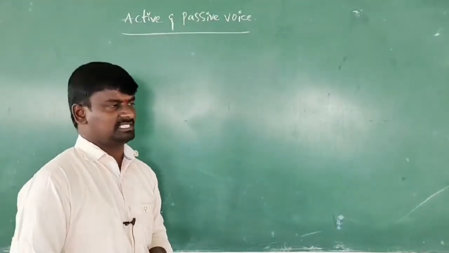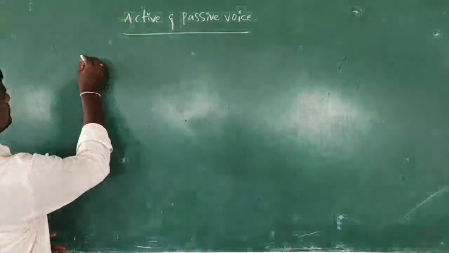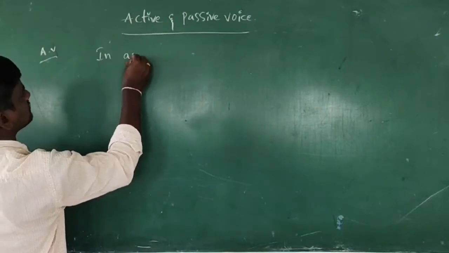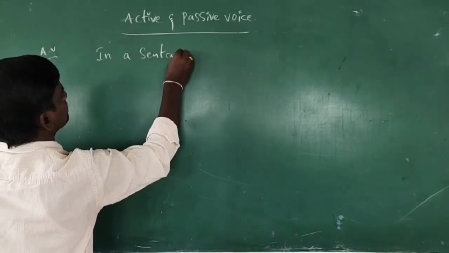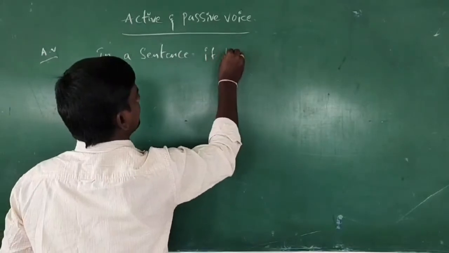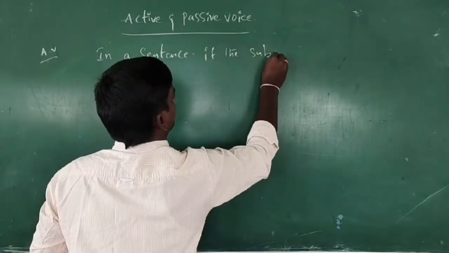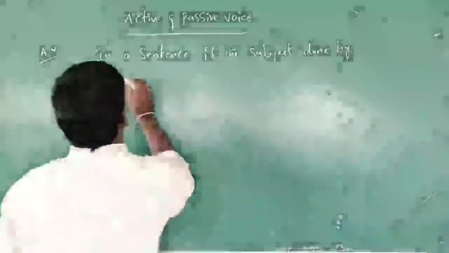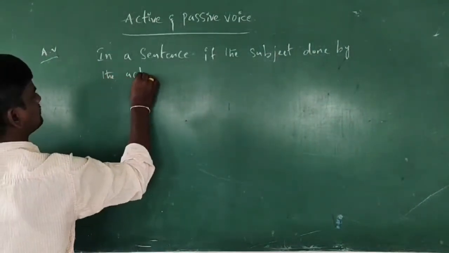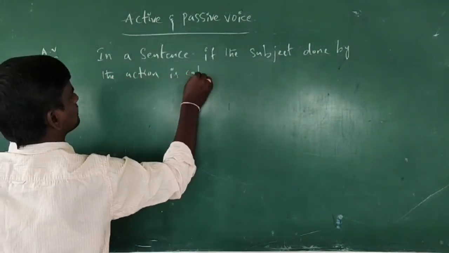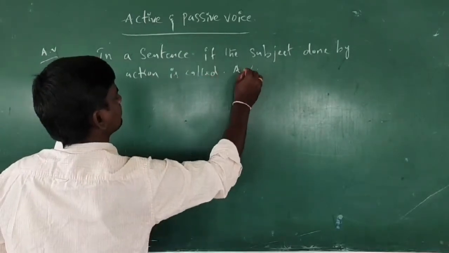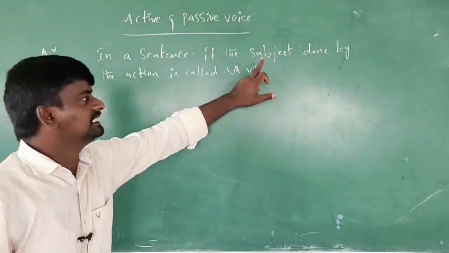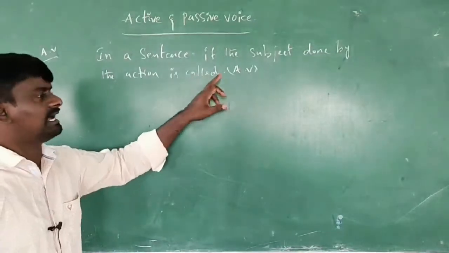What do you mean by active and passive voice? Coming to the active voice, in a sentence, if the subject does the action, it is called active voice. Means, in a sentence, if the subject does the action, it is called active voice.